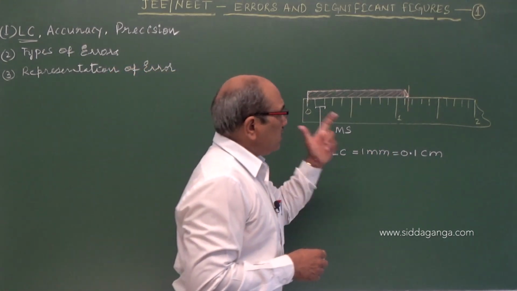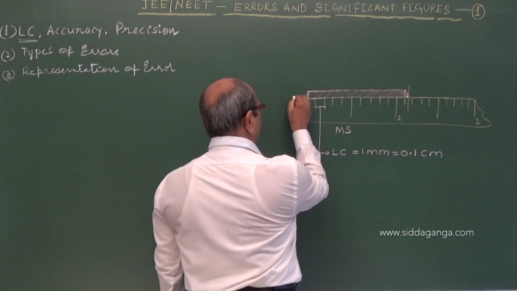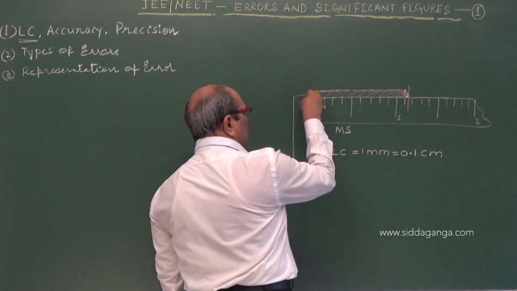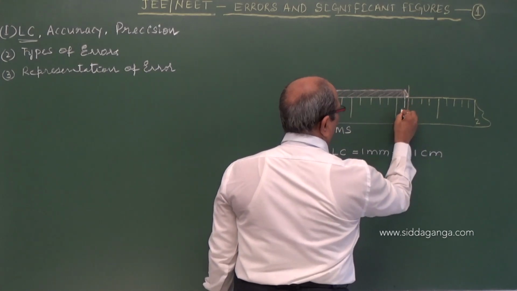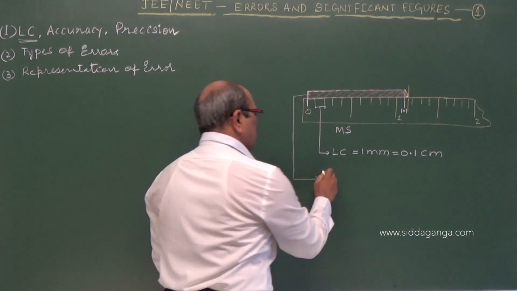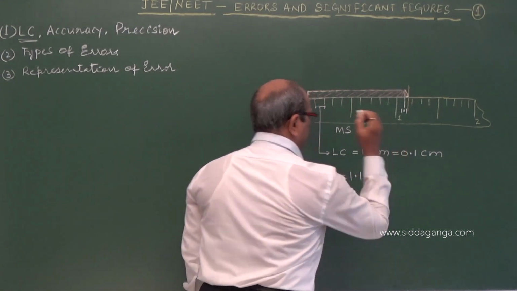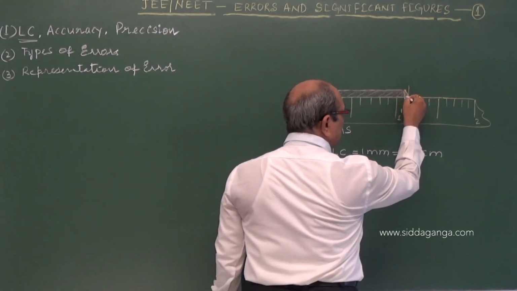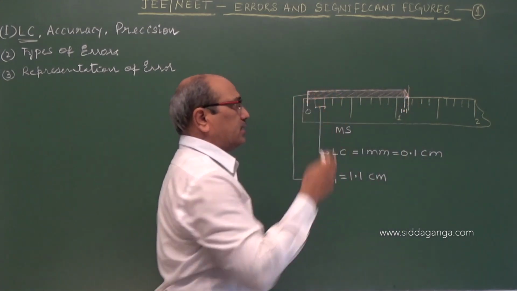Now, what is the length of this pencil? Using the meter scale, one end is at 0 and the other end crosses 1.1. So I can write x1 equals 1.1 centimeter. But there is a small extension beyond it, and we are not sure how much exactly that is.